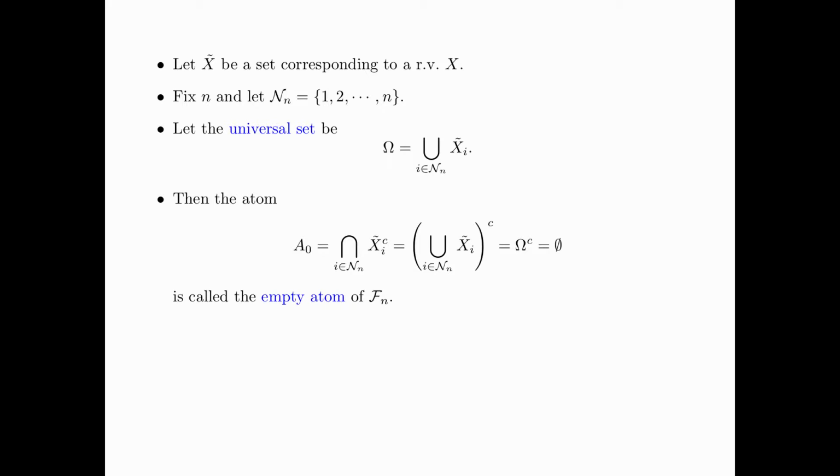Then the atom A0 is defined as the intersection of all X_i tilde complement, which by De Morgan's law can be written as the complement of the union of all X_i tilde. Now we see that the union of all X_i tilde is simply equal to the universal set that we have defined, and so this can be written as omega complement, which by definition is equal to the empty set. For this reason, we call the atom A0 the empty atom of Fn.